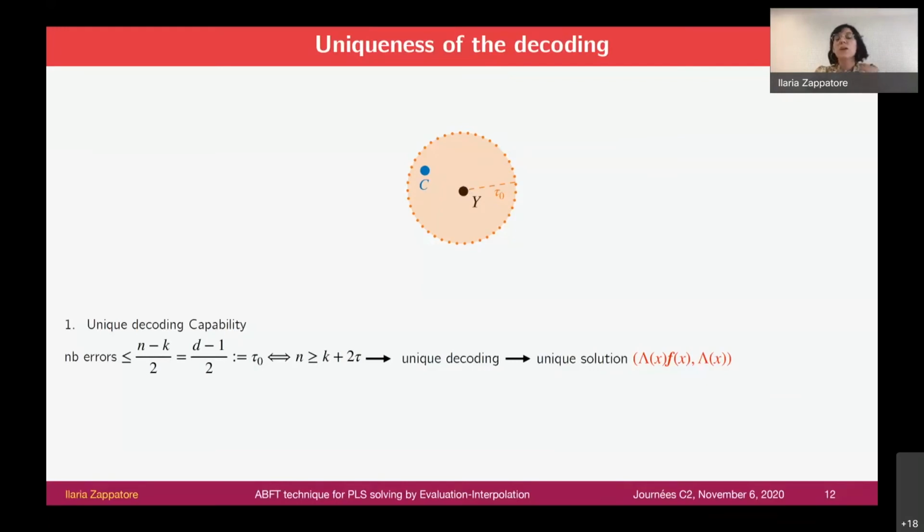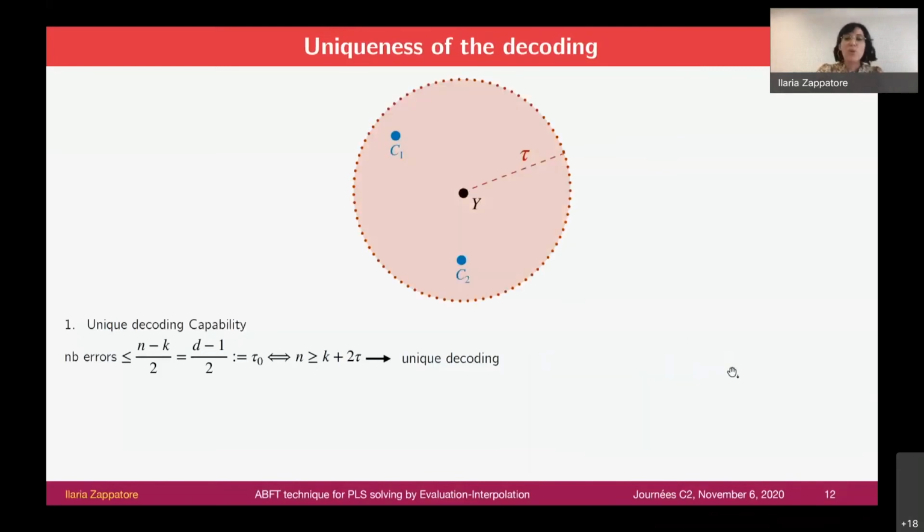So we can uniquely reconstruct the sent code word. And in this framework, related to the technique that we have seen before, this means that the problem admits a unique solution, which is this one. If we extend the decoding radius, the solution of the decoding is not unique anymore.